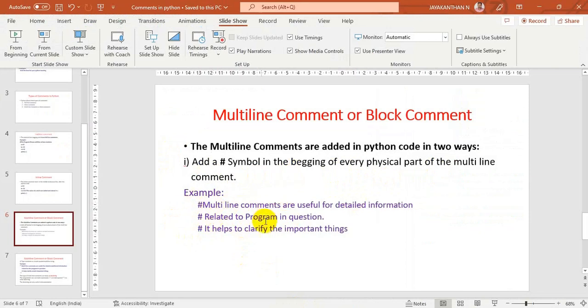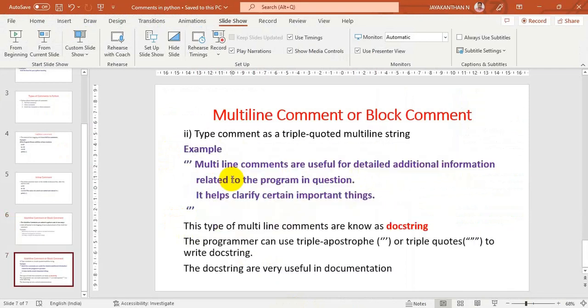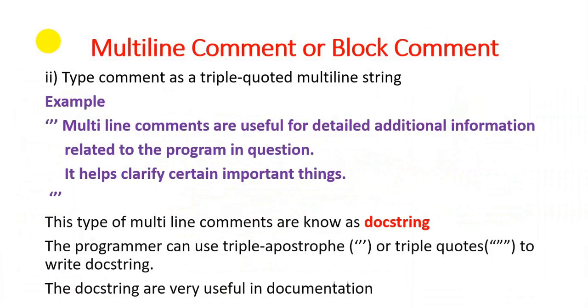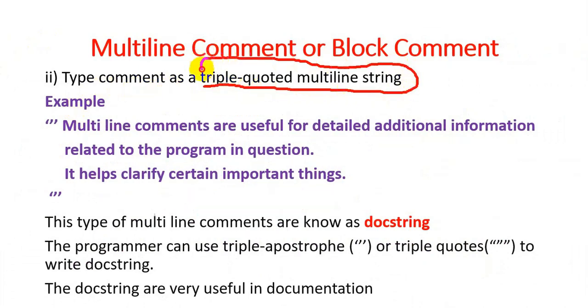Okay, if the program has multiple lines, at the beginning of each line we have to add the hash symbol. Add the hash symbol at the beginning of every physical part of the multi-line command. The next method is to type a comment as a triple quoted multi-line string.